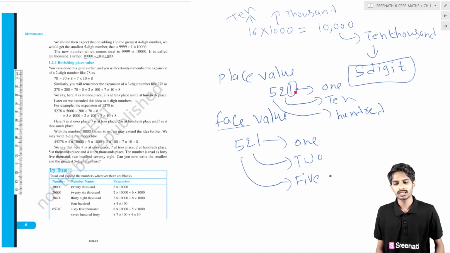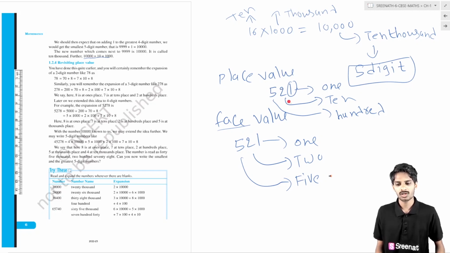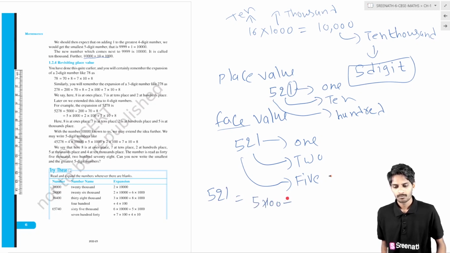It is the first position, the ones place. The second position, we call it the tens place. The third position, we call it the hundreds place. Why? Because 521 we can write as 5 into 100 plus 2 into 10 plus 1 into 1. So we can write 521 like that.